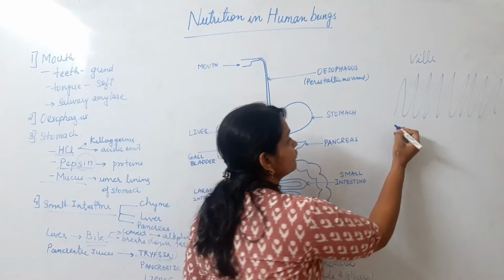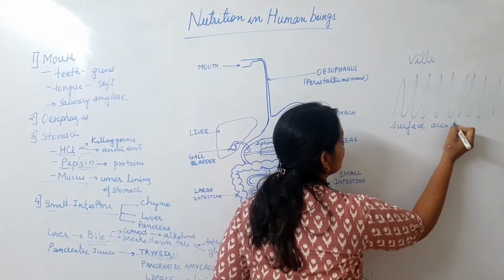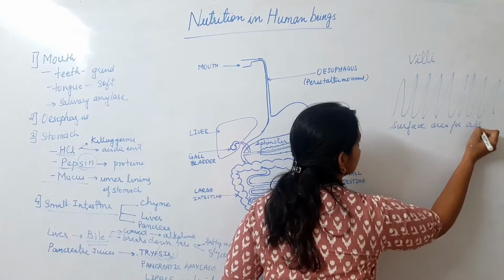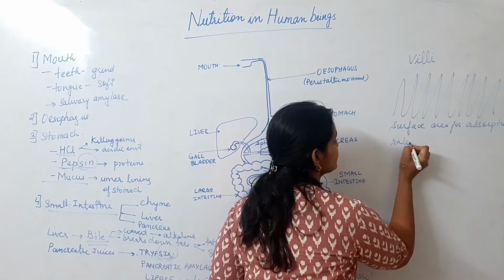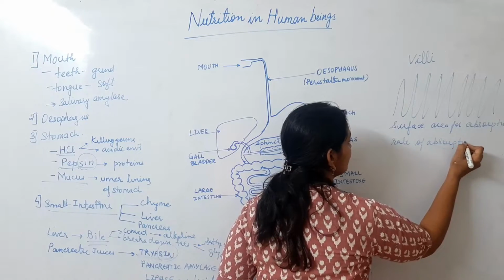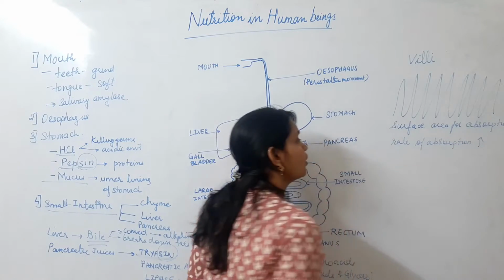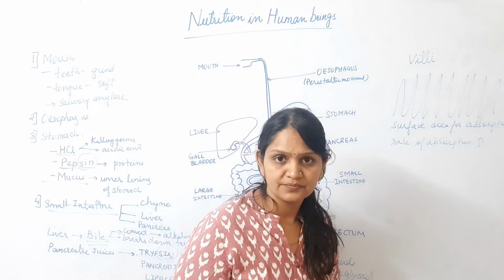So what do these villi do? What is their function? They increase the surface area for absorption. Because of this, the rate of absorption will increase. If the surface area has increased, the rate of absorption will also increase. That is, all these things will be transported to our blood fast.